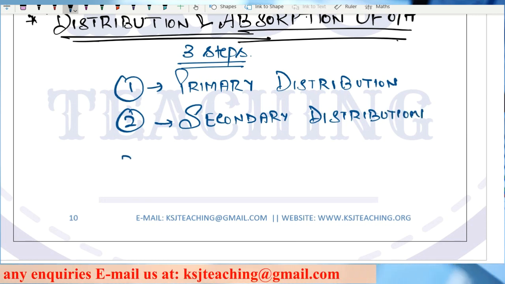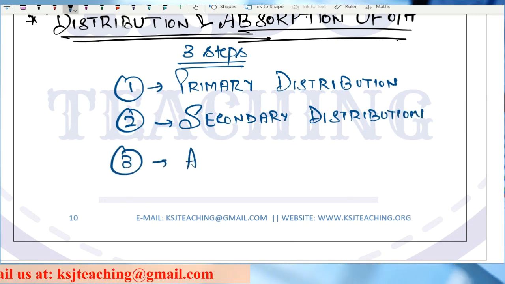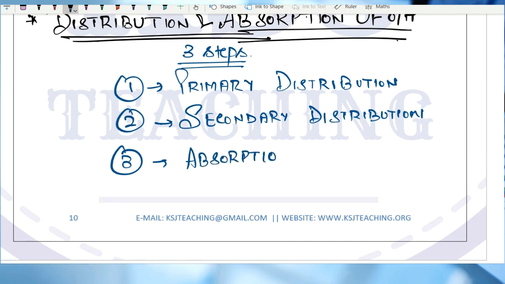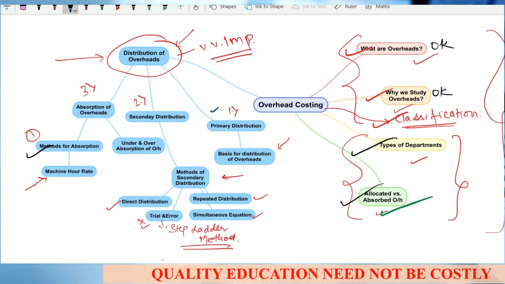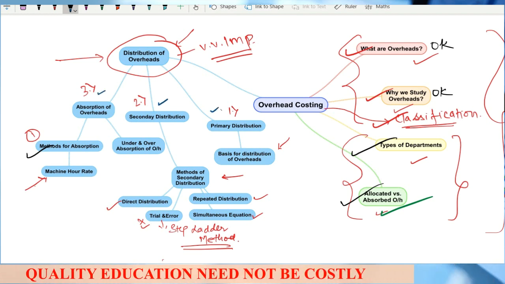The third one is absorption of overheads. These are the three steps: primary distribution, first step; secondary distribution, second step; and third is absorption of overheads.